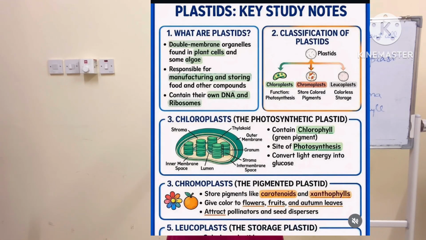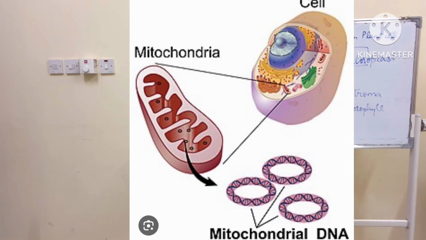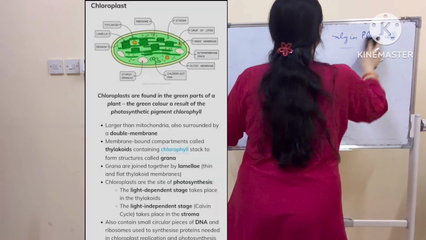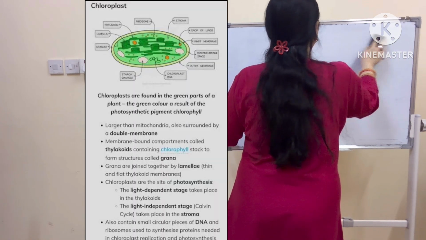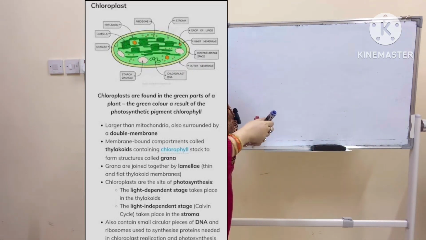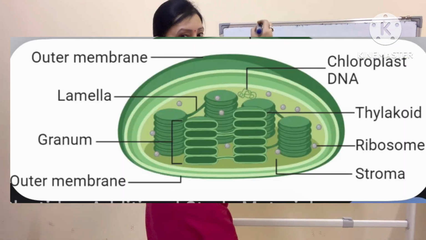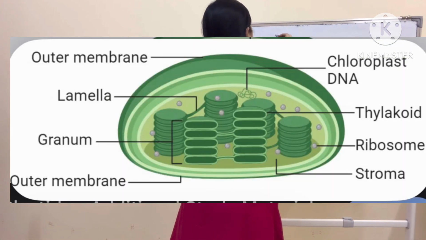Chloroplast has its own DNA and ribosomes, just like mitochondria. The same way, chloroplast also has its own DNA. A very important question: which two organelles apart from the nucleus have their own DNA? That is chloroplast and mitochondria.